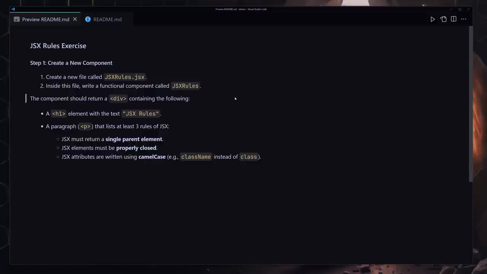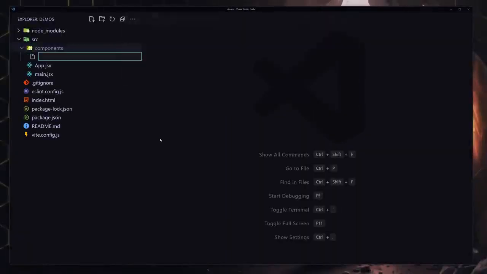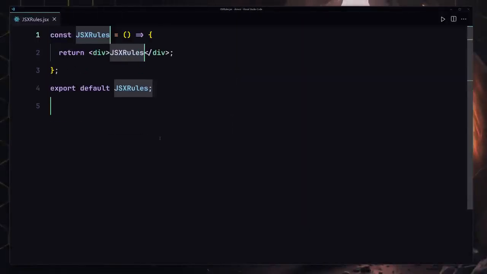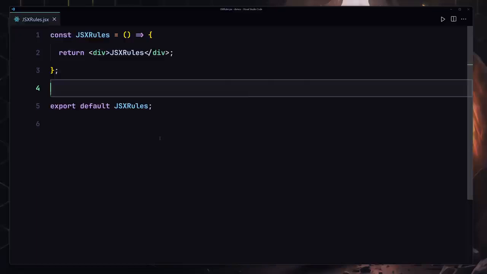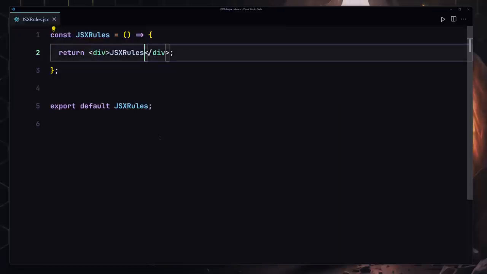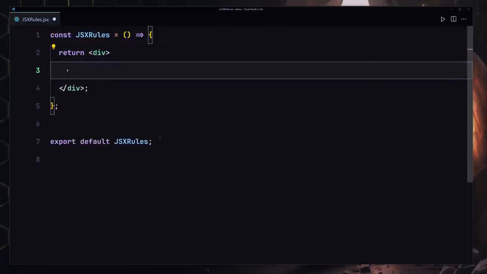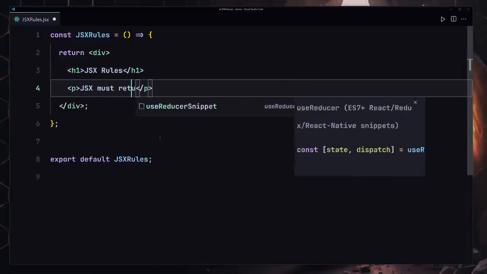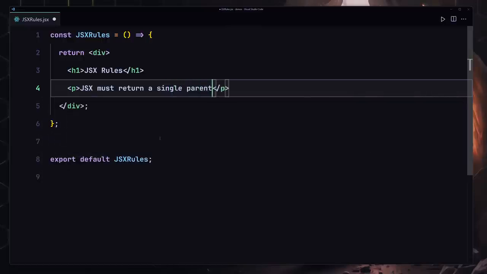Give it your best shot. If you can do it, then come back and watch the solution, and now I'm going to give you my solution. Let me create my component with the name of jsxrules.jsx. I'll create my functional component right here, and inside this functional component, the first thing that we have is our div, and inside this div we have our h1, and I'll write JSX rules. Underneath this h1 we are going to be creating a paragraph which will say JSX must return a single parent element.